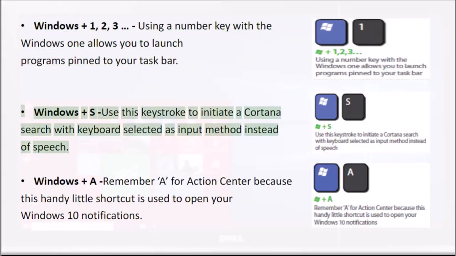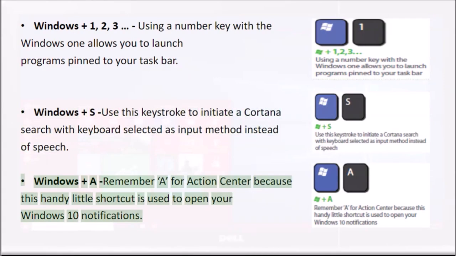Windows and S: use this keystroke to initiate a Cortana search with keyboard selected as input method instead of speech. Windows and A. Remember A for Action Center, because this handy little shortcut is used to open your Windows 10 notifications.